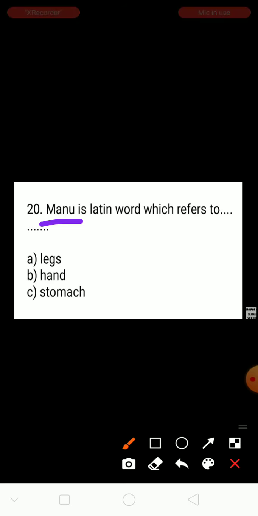We learned in the previous class about manuscripts, some like the Ramayana, the Rig Veda, the Mahabharata, the Bible, the Quran. These scripts are all written by hand, so we call them manuscripts. Okay, so the correct answer is the hand. Manu is a Latin word that refers to hand.